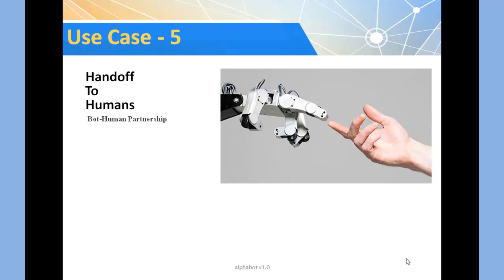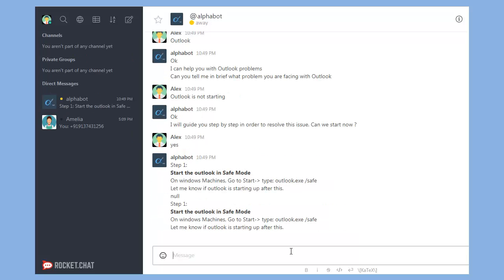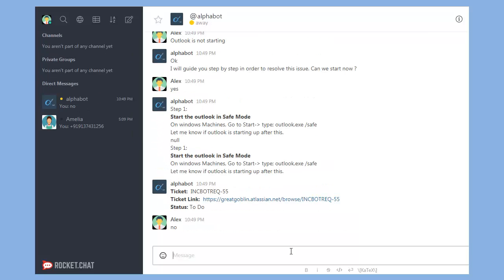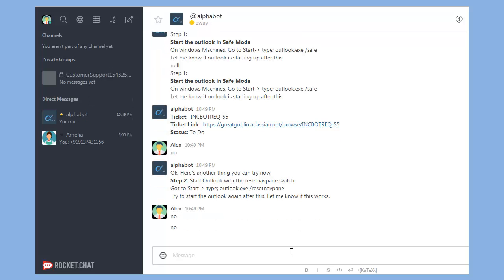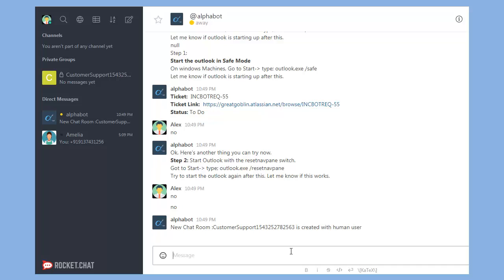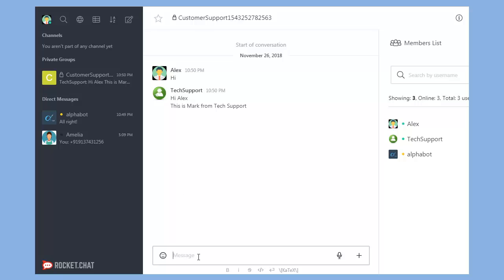Our next use case is handoff to humans. If the bot is not able to respond to the user queries, then it invites a human user to solve the user queries. Here, tech support is a human user who is resolving the user queries.